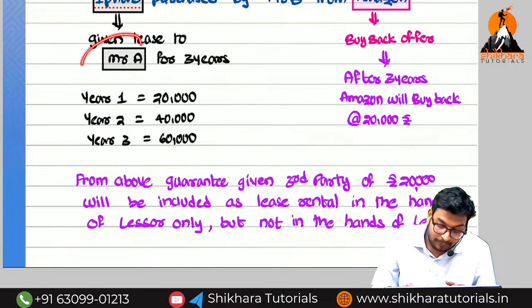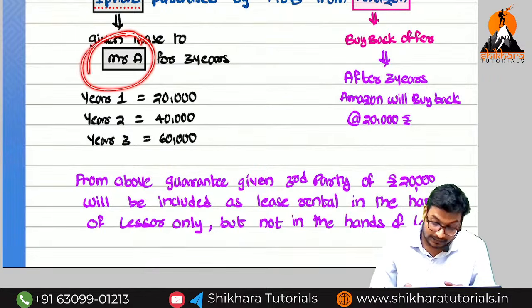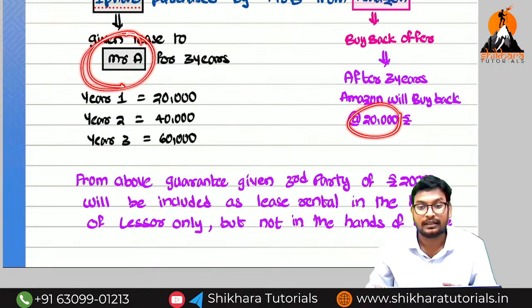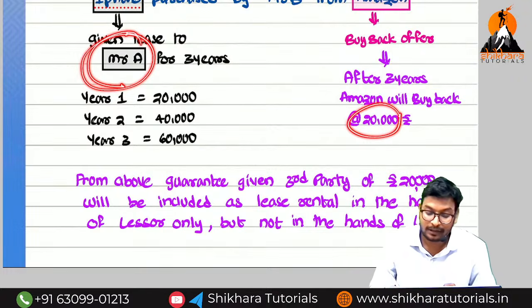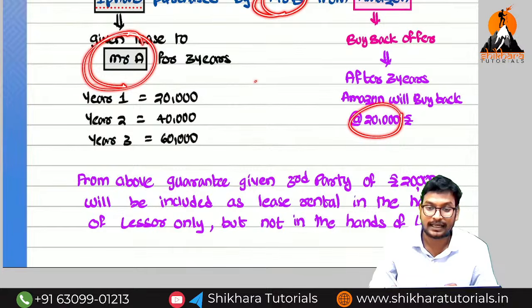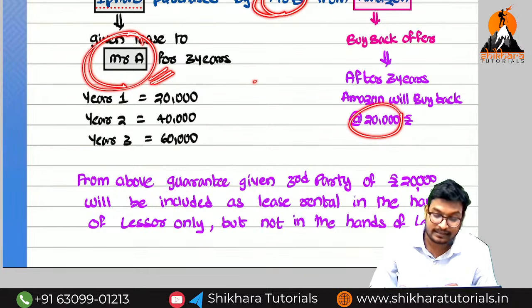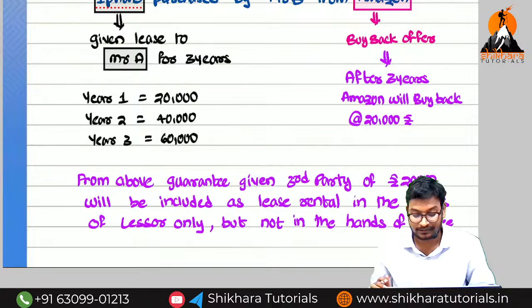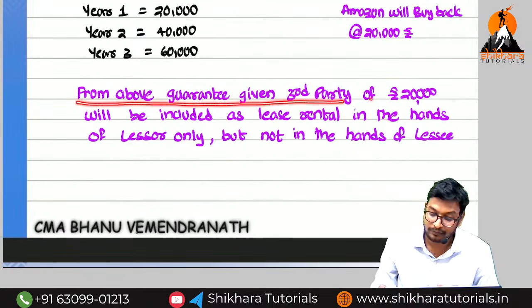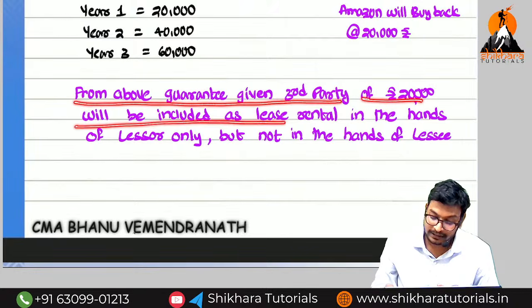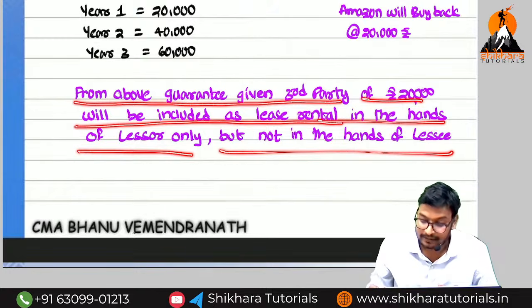If the guarantee is provided by Mr. A, that 20,000 also forms part of lease rental from the point of view of Mr. A. Here, from the point of view of Mr. B, it is 1,40,000, and from the point of view of Mr. A, it is 1,20,000. That is the note point. The guarantee given by a third party of rupees 20,000 will be included in the lease rental in the hands of the lessor only, but not in the hands of the lessee.